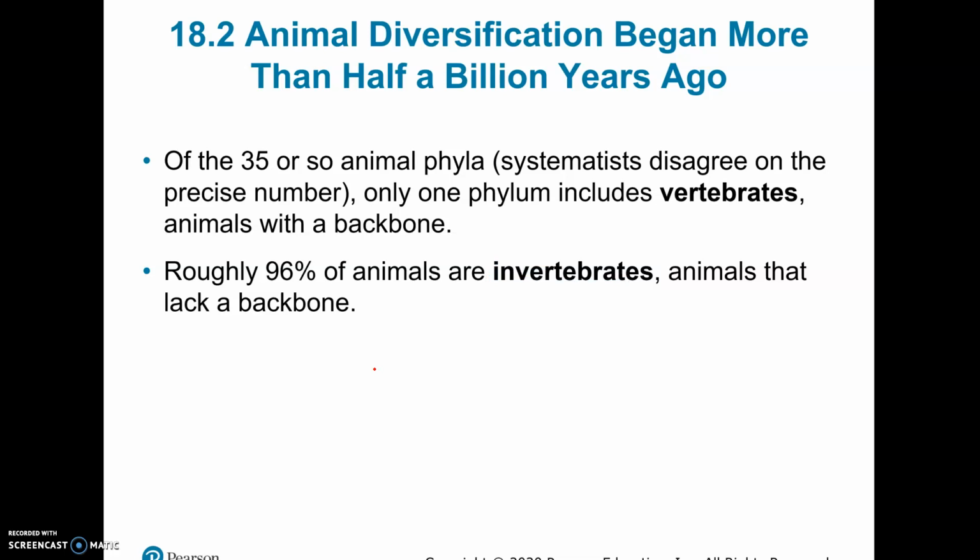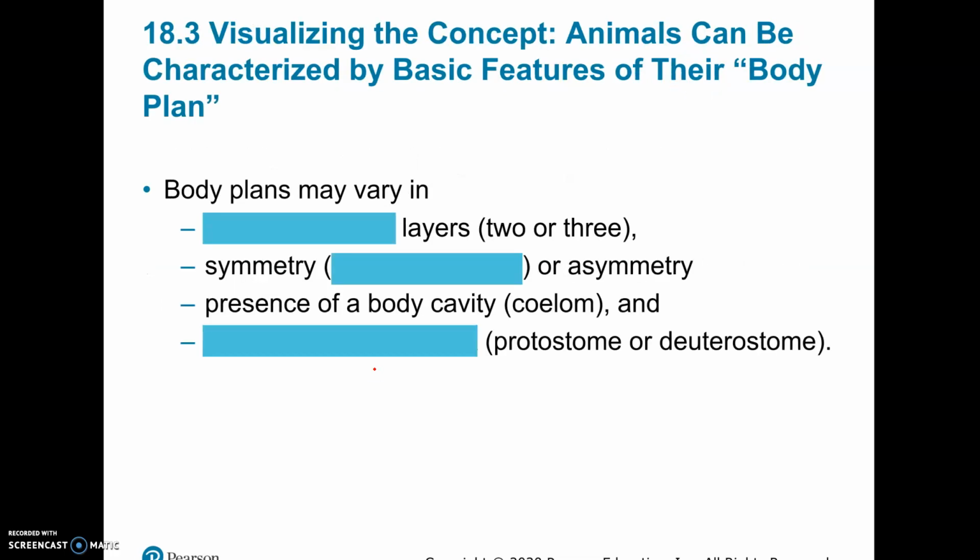Most animals, though, about 96% of the animals on Earth, are actually invertebrates. There's way more of them than there are of the vertebrate animals. So, some other things that we need to talk about very quickly, again, are looking at how animals have become more complex evolutionarily.